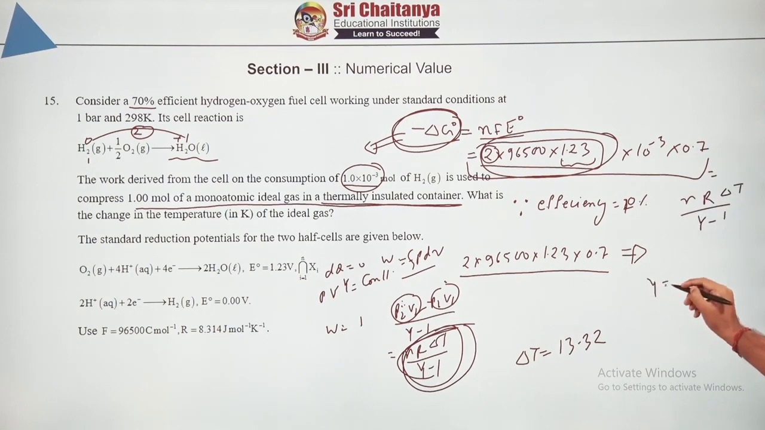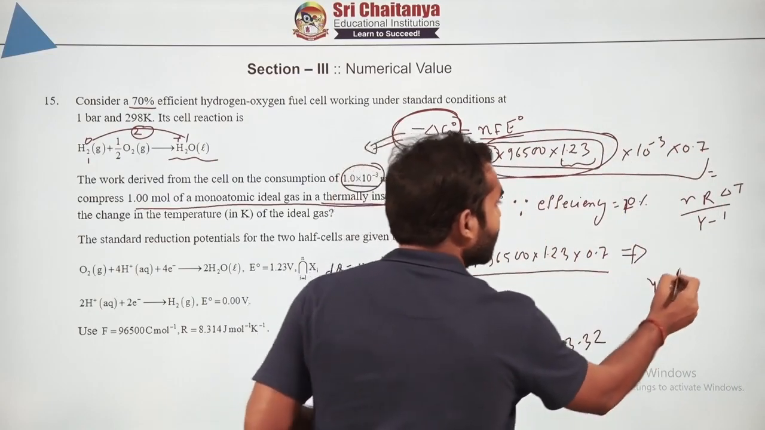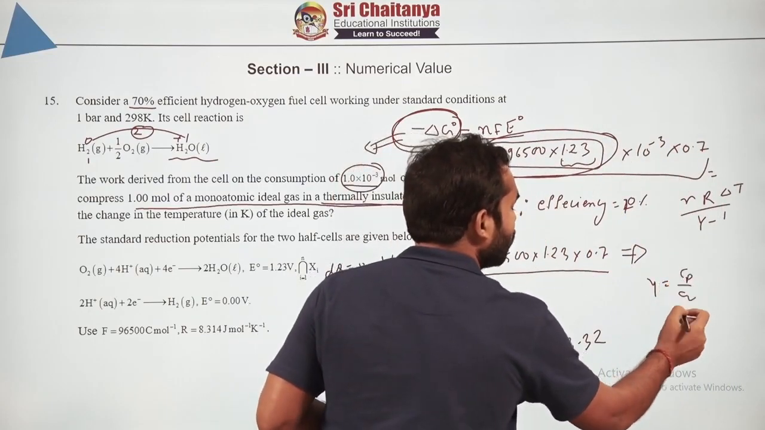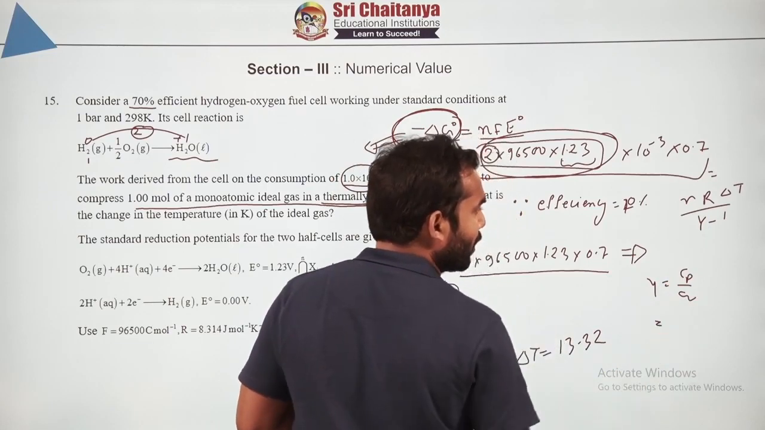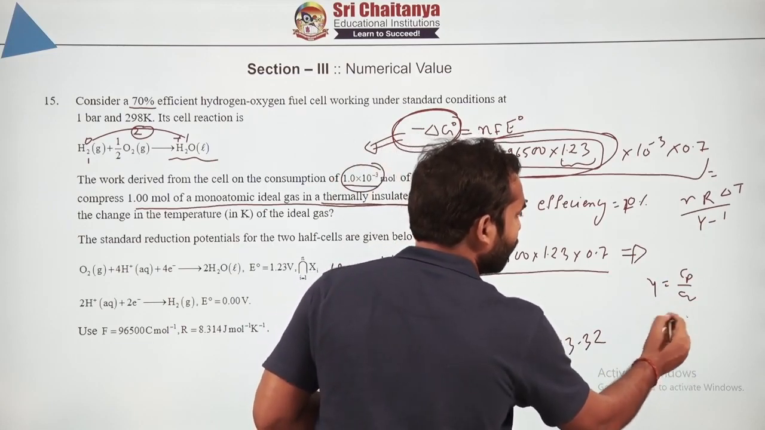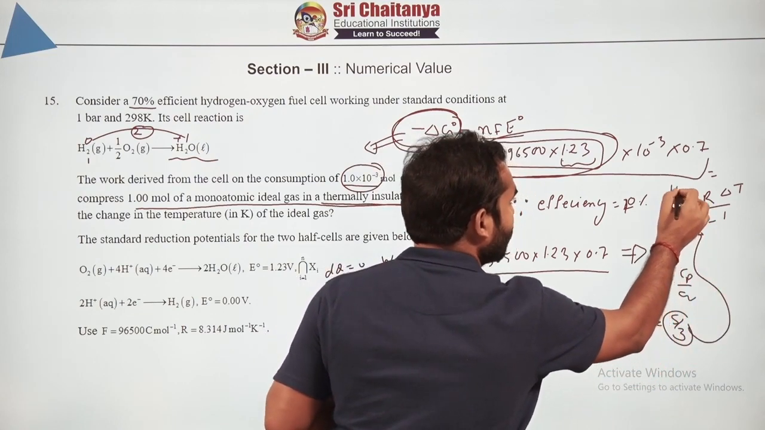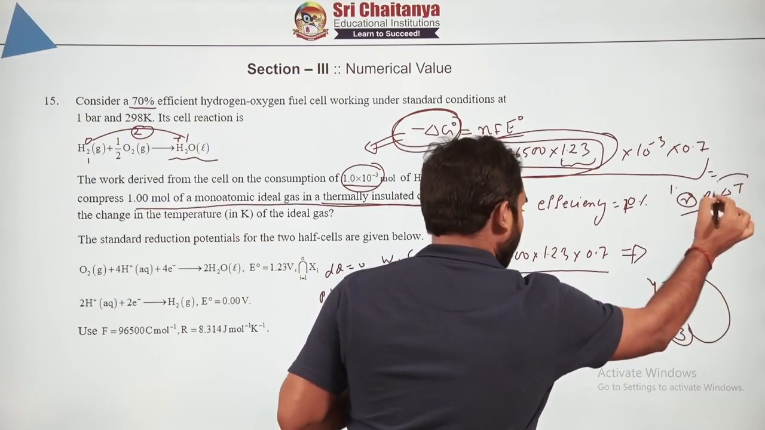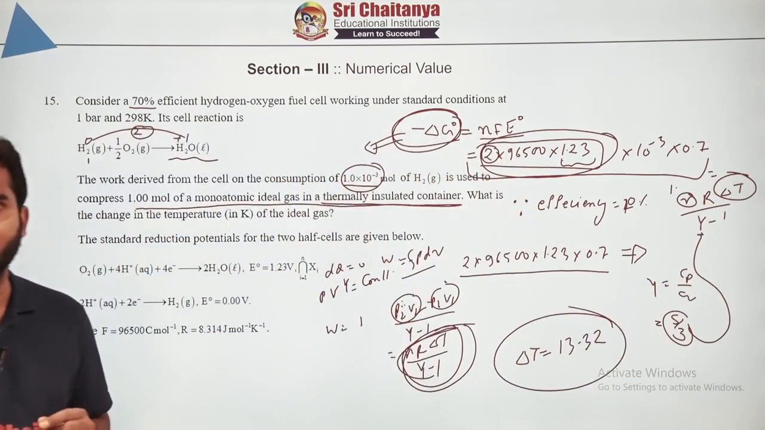And what is the value of gamma for a monoatomic gas? Cp by Cv, if you calculate. So Cv is how much? 3 by 2 R and Cp will be 5 by 2. So that will come as 5 by 3. You use this value over here. The number of moles of the gas is 1, already given to you. You are going to get delta T as 13.32 as the final answer.